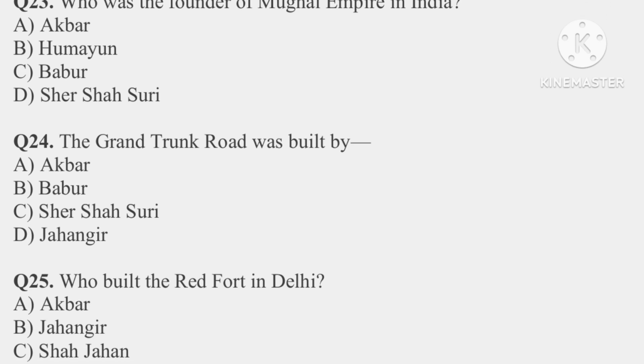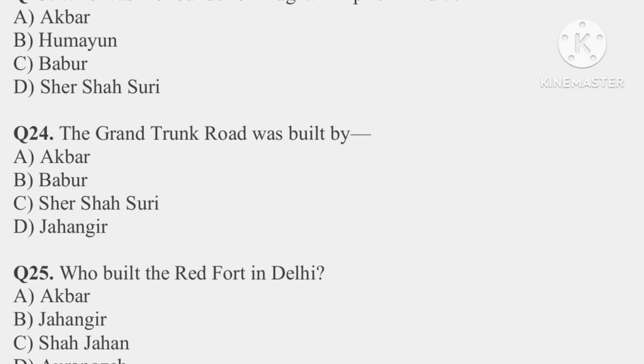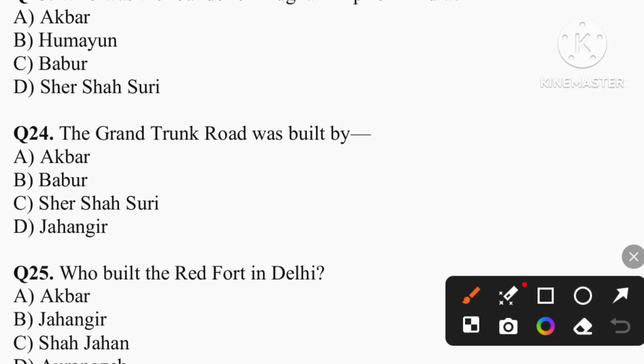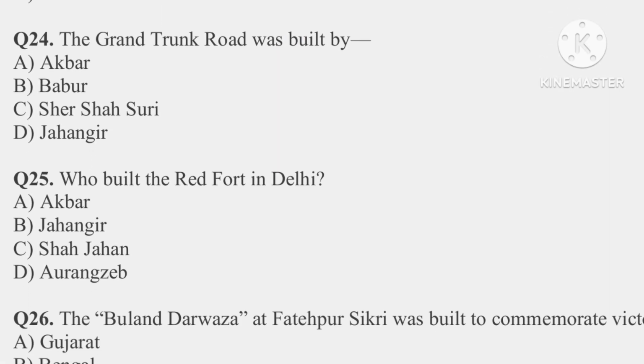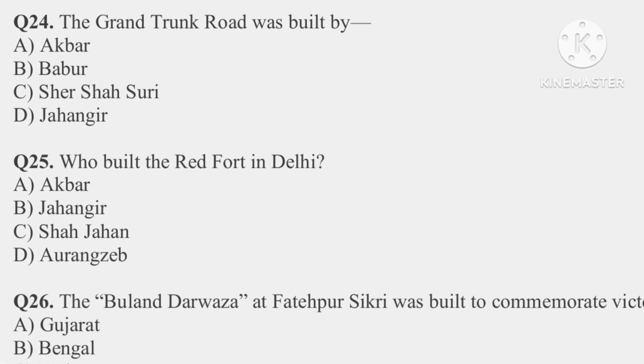Let's go to the 24th question. The Grand Trunk Road was built by. So the correct answer is option C, that is Sher Shah Suri. Question number 25. Who built the Red Fort in Delhi? So the correct answer is option C, that is Shah Jahan.